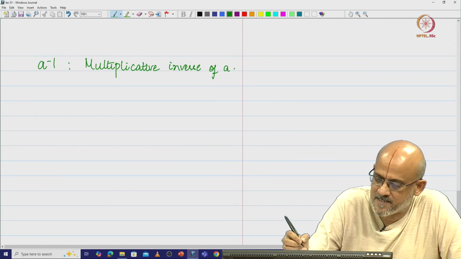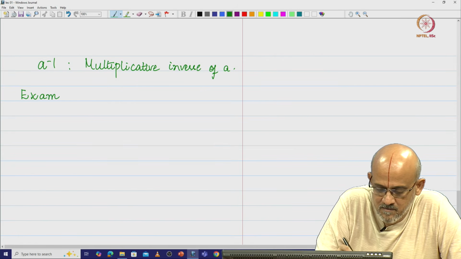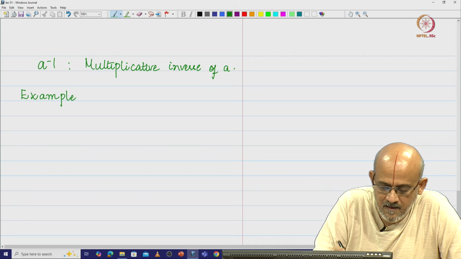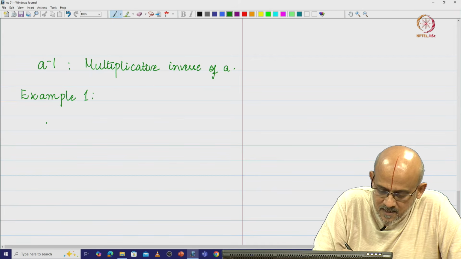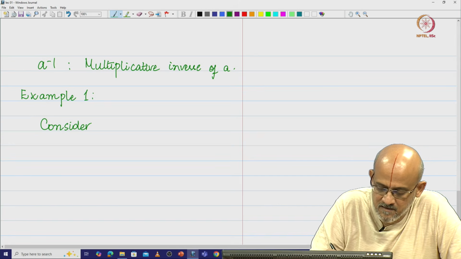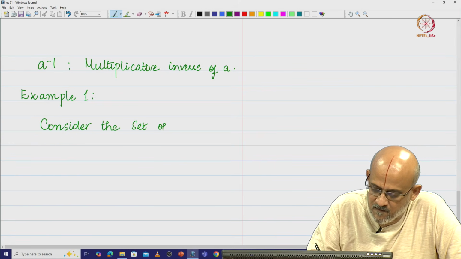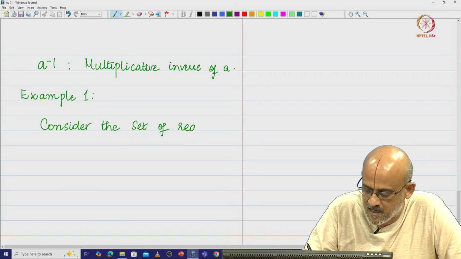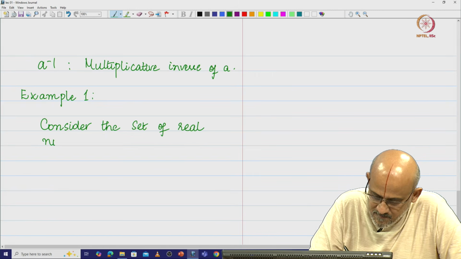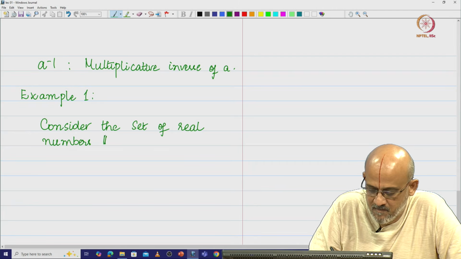So, let us consider this first example. Consider the set of real numbers R. The first thing that we want to check is whether this real number set has 0.